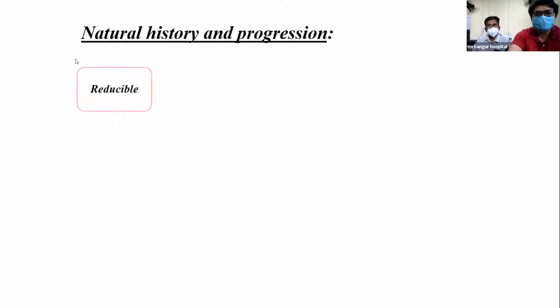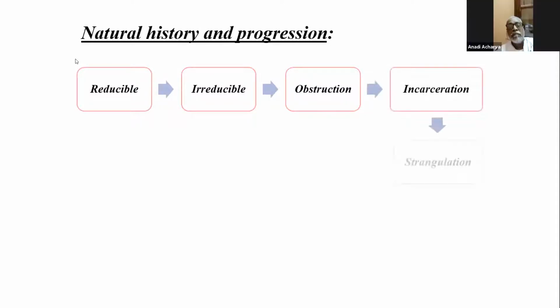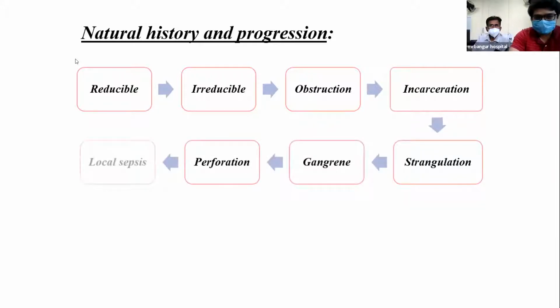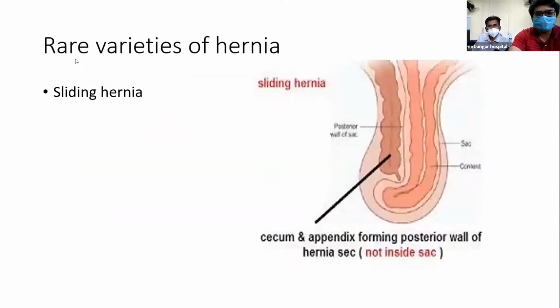Now, natural history and progression. Initially, the hernia is reducible. Then, as time passes, it can become irreducible, obstruction, incarceration, strangulation, and then gangrene, perforation, local sepsis, systemic inflammatory response syndrome, severe sepsis, MODS, and death.